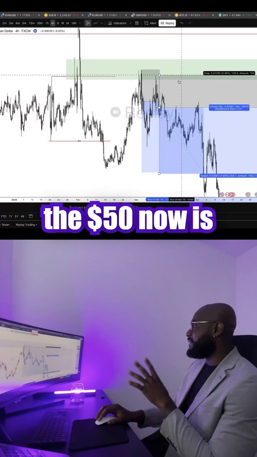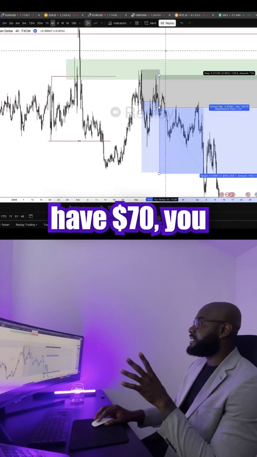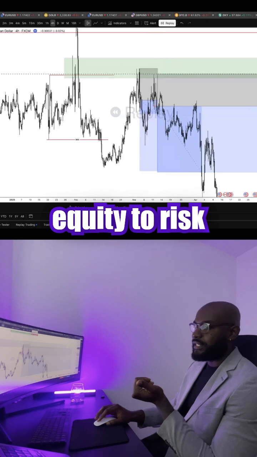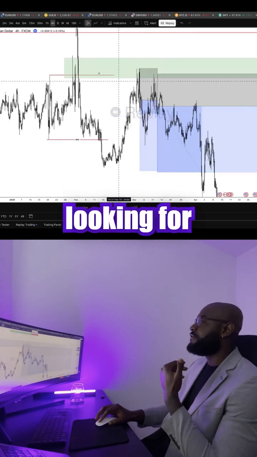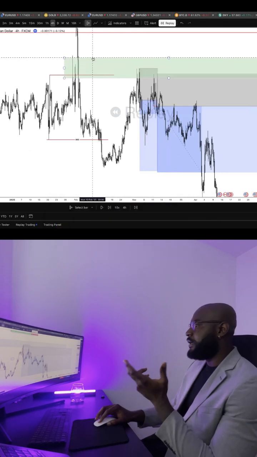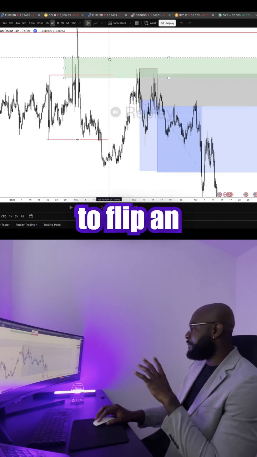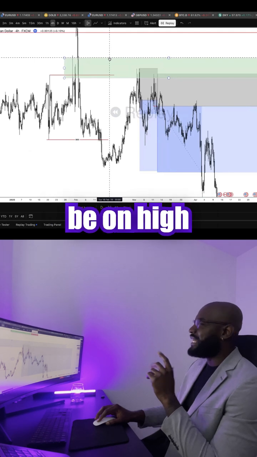So the $50 now is $70. Now you have $70. You have more leverage, more equity to risk a little bit more. Now, all you do is you're still looking for another high probability trade setup. Remember, if you're trying to flip an account, your focus should be on high probability.